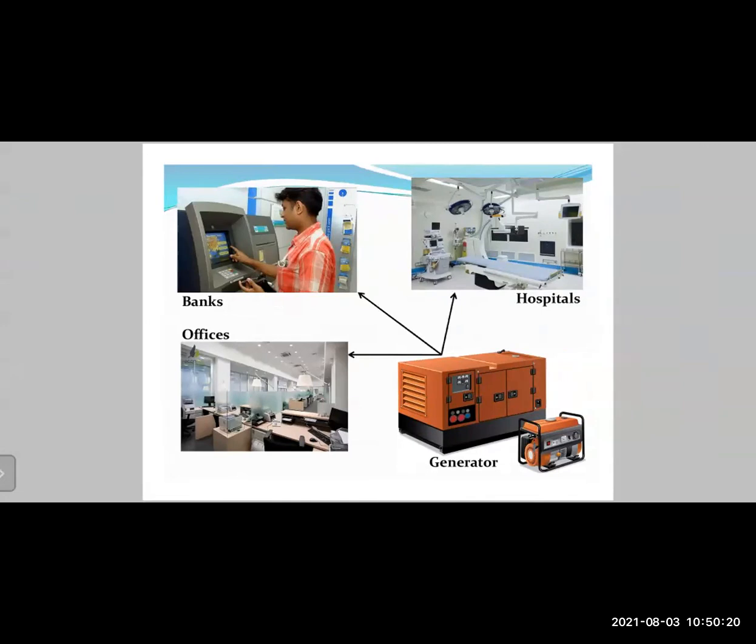You can see there are hospitals, and hospitals do need 24-hour electricity, because there might be some serious patients who need constant devices to monitor their health. As you can see here, you have banks, hospitals, offices. They maintain a constant electrical supply through these backup diesel or electricity generators.